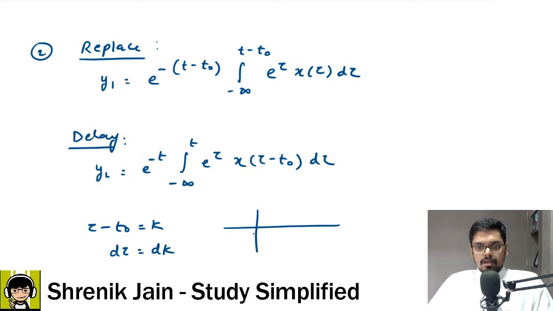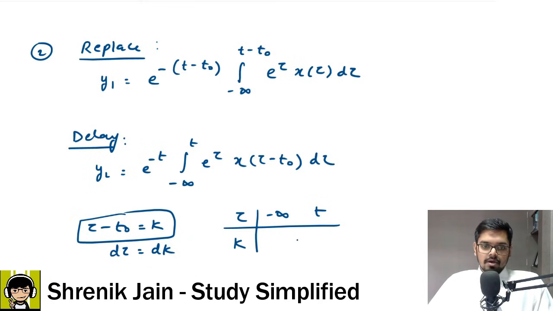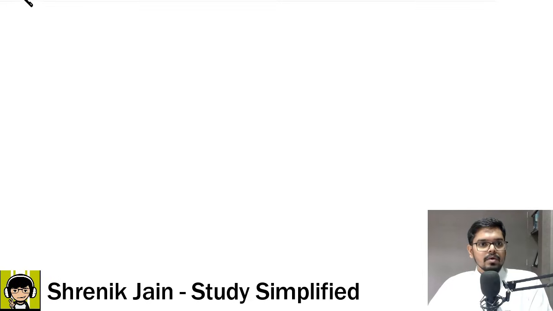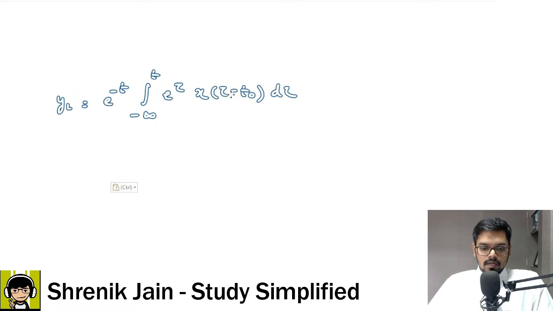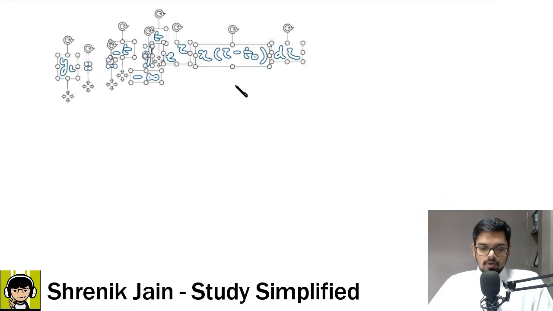To change the limit, first see the tau limits, minus infinity and t, then see who is the new variable. K is the new variable. If I place minus infinity instead of tau, the answer is minus infinity only. But if I place t, then k becomes t minus t naught. Now change your y2 and see how the integration looks. So y2 is equal to, first let me copy that so that you can see what things I am going to change.